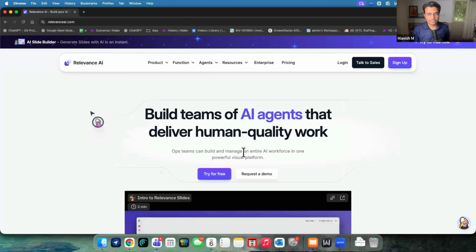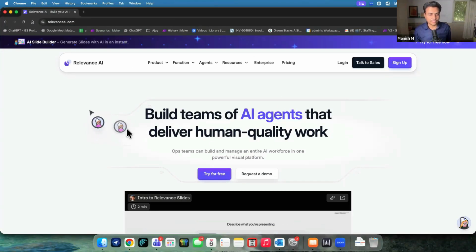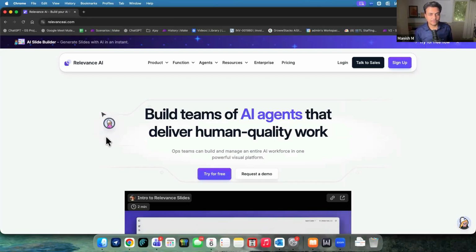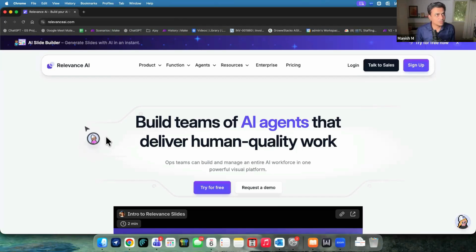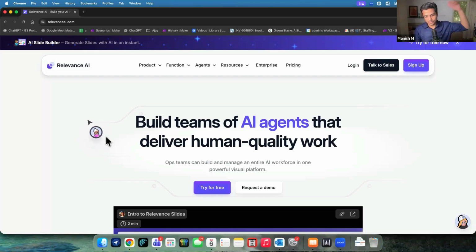So this is the Relevance AI landing page. This is how their agents look. They have given a kind of cartoonish avatar to each of these agents. It came into good limelight almost a year and a half back, somewhere in 2024, September, October, right? There's a good guy called Ben, and Ben released a couple of good videos about AI agents. When everyone was talking about 2025 being the agentic year, this guy came in and this company started releasing their agents and basic infrastructure.